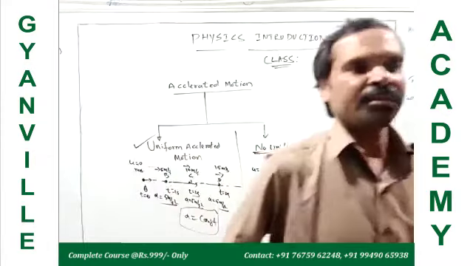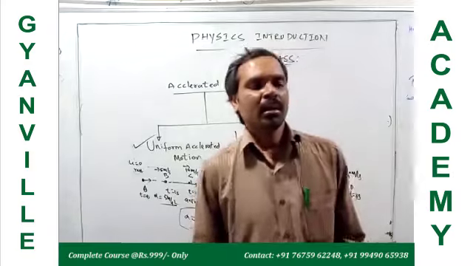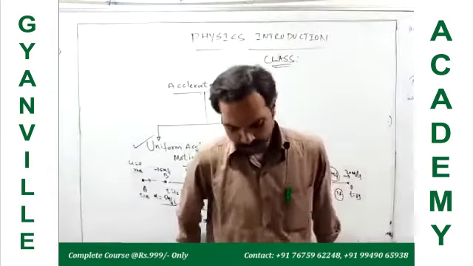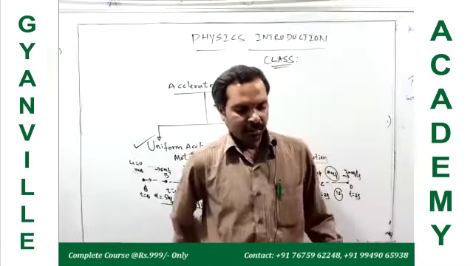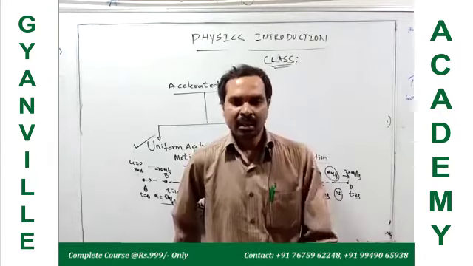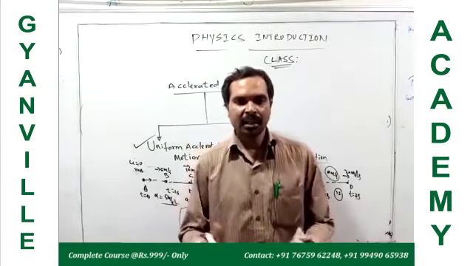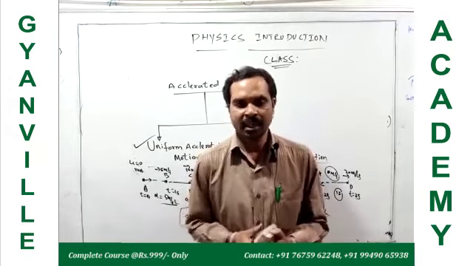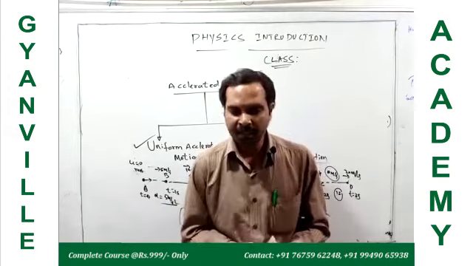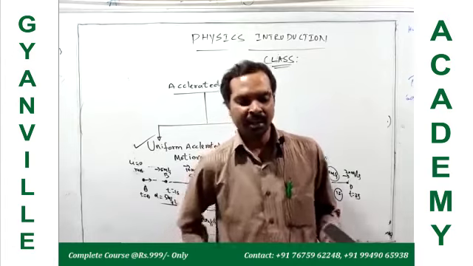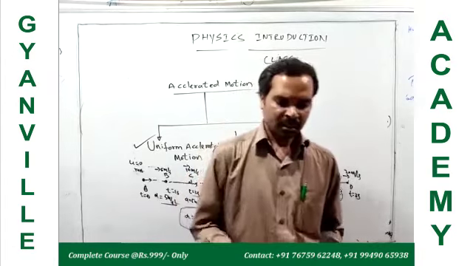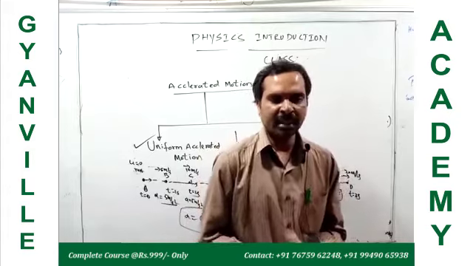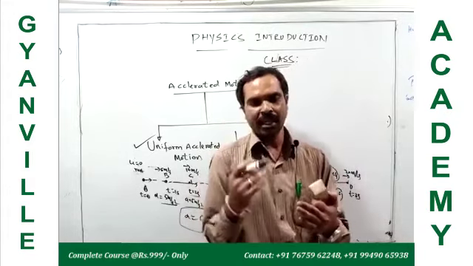Now acceleration can be negative. For example, suppose we are moving in a car. Initially the car is moving with, let us suppose, 80 kilometers per hour, or you can convert it into meters per second. While it is moving at 80 km per hour, some vehicle is coming from the opposite direction.